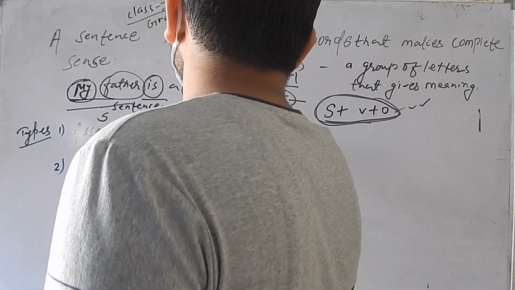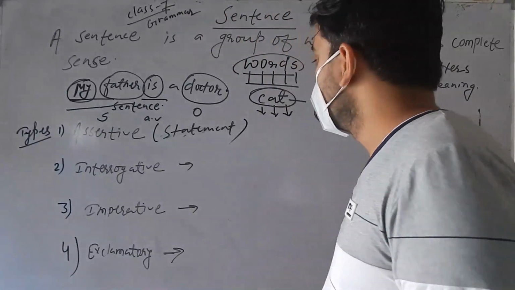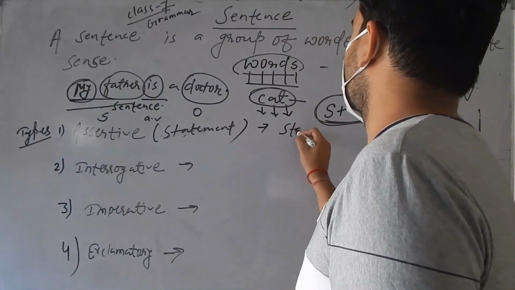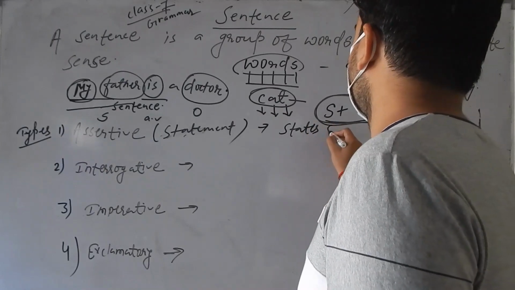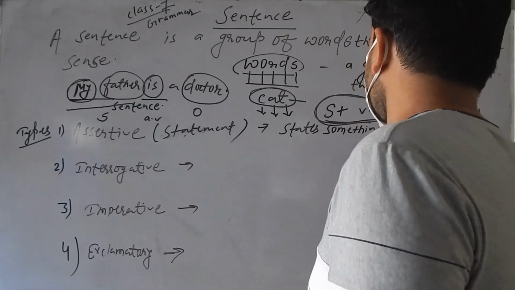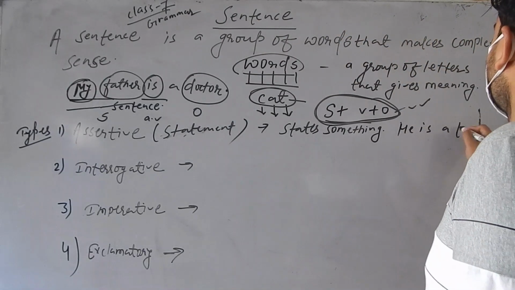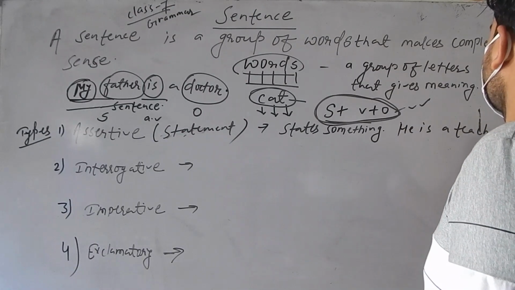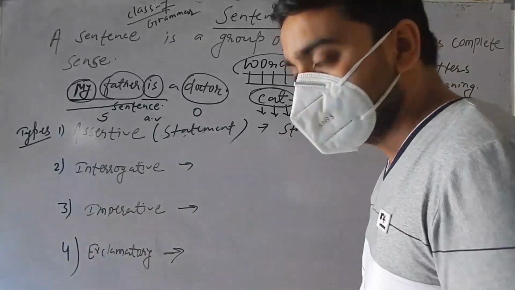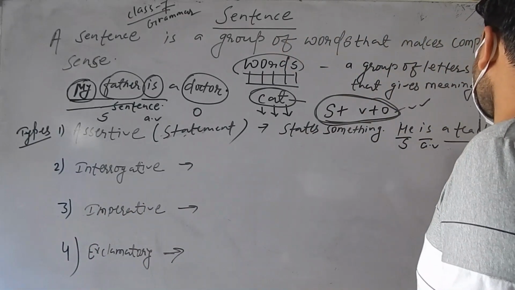A statement sentence. Okay. Now the simple meaning of assertive sentence is a sentence which states something. A sentence that states something is an assertive sentence. For example, he is a teacher. This is a short example of assertive sentence. It states something. Okay. He is the subject, this is the auxiliary verb, and this is the object.